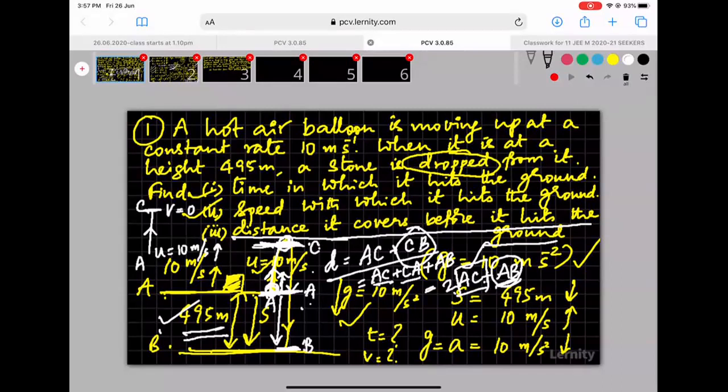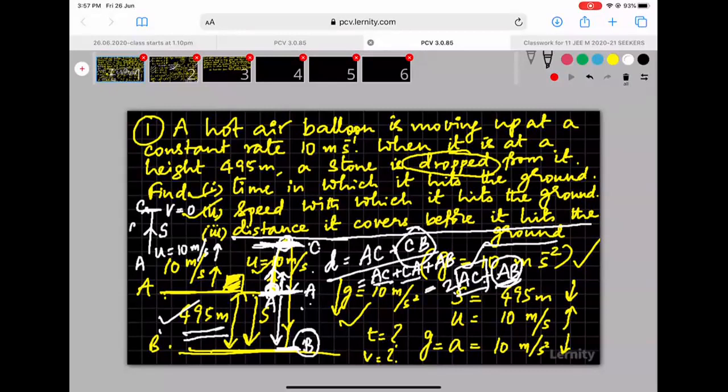Sir, V is 100 meters per second. No. V is 100 meters per second at B. We are now discussing the situation at C. At C, V is equal to 0. That is the topmost point where the object comes to a momentary rest, right? Instantaneous rest. Okay. So we just have to calculate this displacement here.